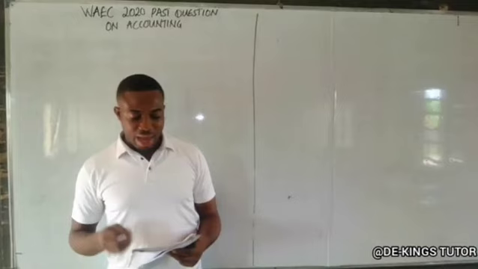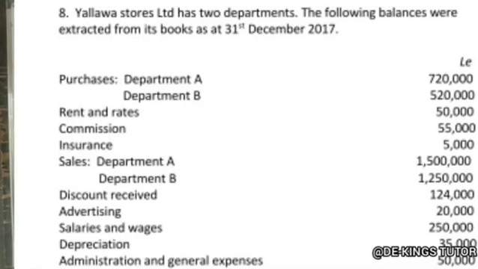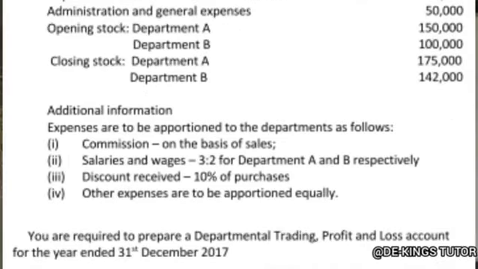Yalawa Stores Limited has 2 departments. The following balances were taken from each book as at 31st December 2017. Purchases, Department A, Department B, rent and rates, commission, insurance, sales, discount received, advertising, salaries and wages, depreciation, administration and general expenses, opening stock, closing stock.